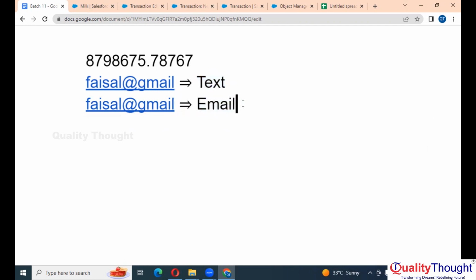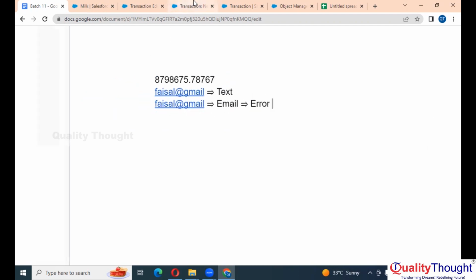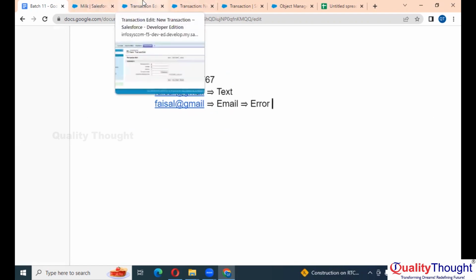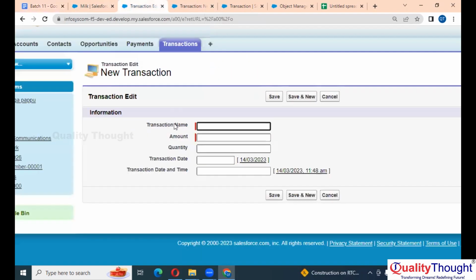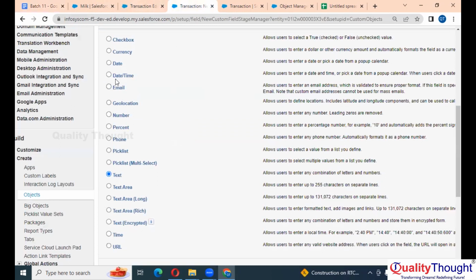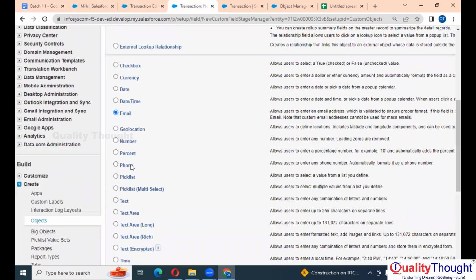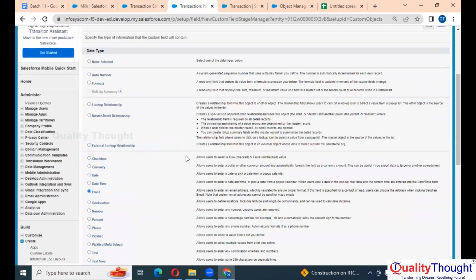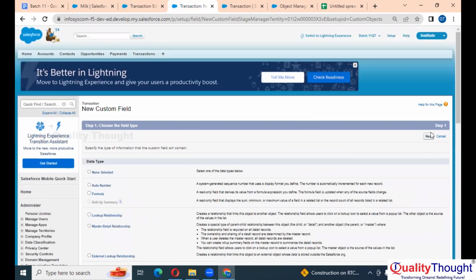It will show you the error. Now we'll see that. Let me create one email field first, and then we'll create something with text. Email, next.